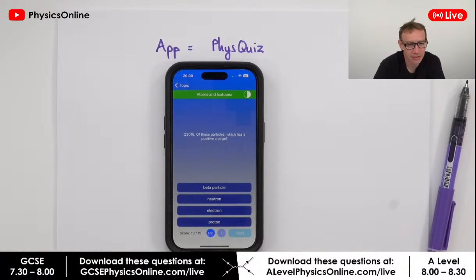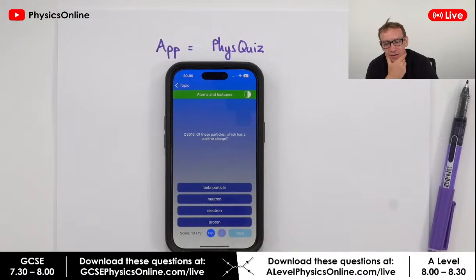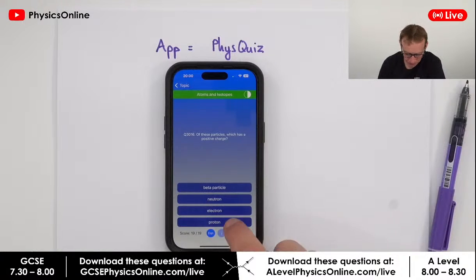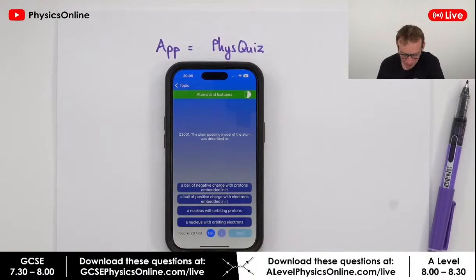Of these particles, which has a positive charge? So, which of these has a positive charge? This app's only for GCSE. I'm kind of working on an A-level app, but it's taking a lot longer than I thought. Proton, proton, proton, proton, proton. Proton is the correct answer.